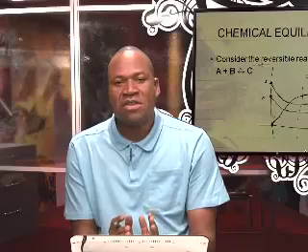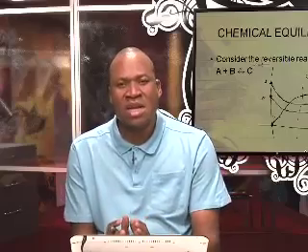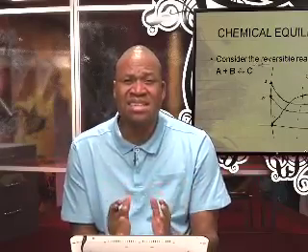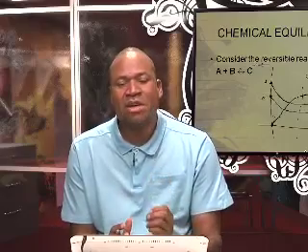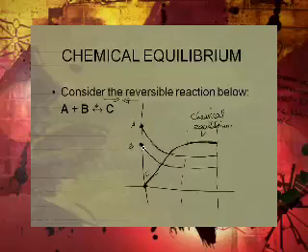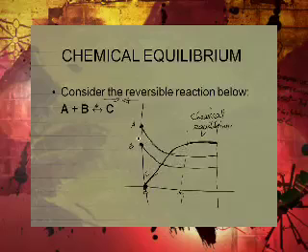Here's something about these graphs for you to understand. We're going to look at another one that will help you to put those ideas together in a better way that will not confuse you. From T0 to T1, the reaction is taking place, and the rates of the reactions are not the same.